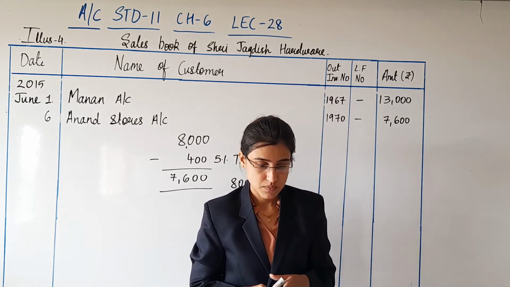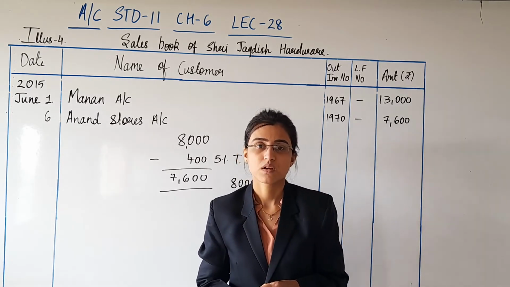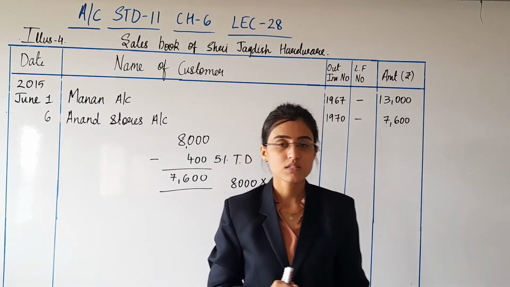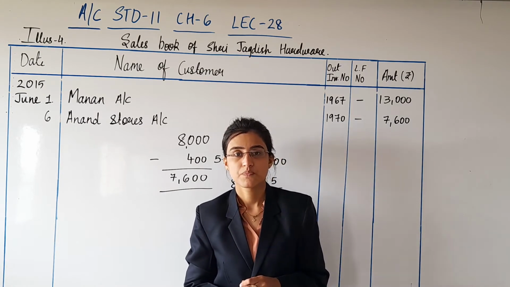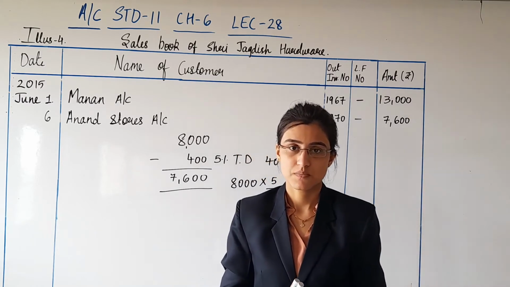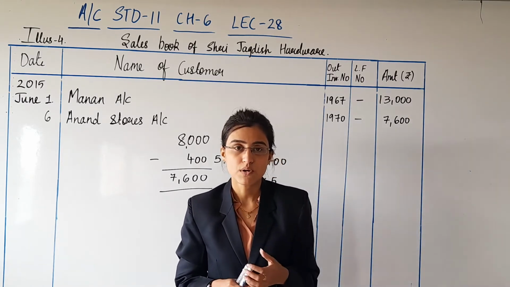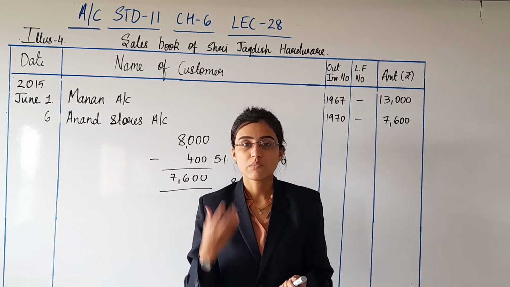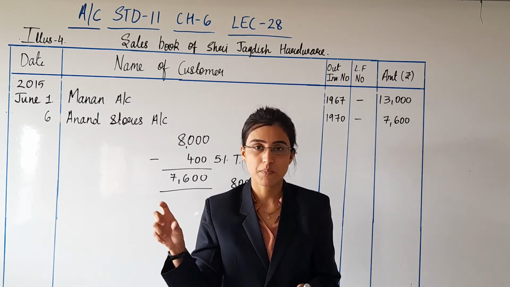On 10th of June, it says sold goods of rupees 5,000. Now in this transaction they have not mentioned anything. Yes, the goods have been sold of rupees 5,000. So when nothing is mentioned, it is always cash transaction. For identification of credit transaction, an important point is that there should be the mention about the name of the party. Yes, and in this transaction they have not mentioned the name of the party.